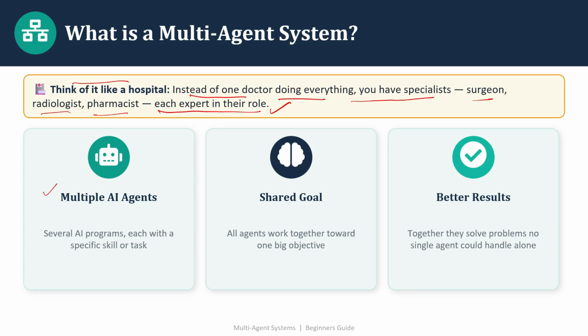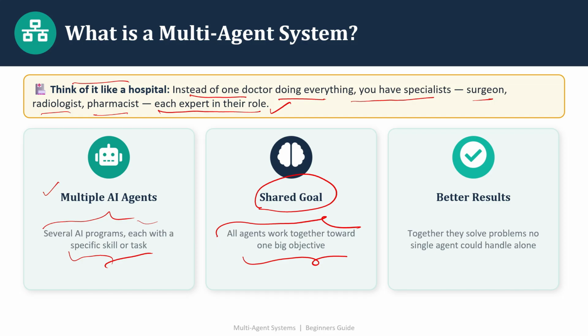Similarly, when we talk about the multi-agent system, there are several AI programs, each with a specific skill or task. We can have multiple kinds of requirements, and for each requirement, we may need a different kind of expertise. That means one AI agent may not be sufficient to fulfill your requirement, to fulfill your goal. So, shared goal: that means all agents work together on one big objective.